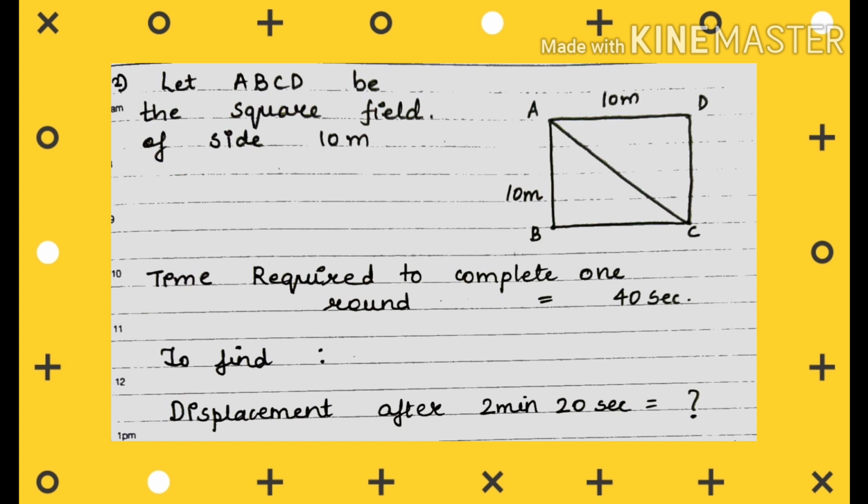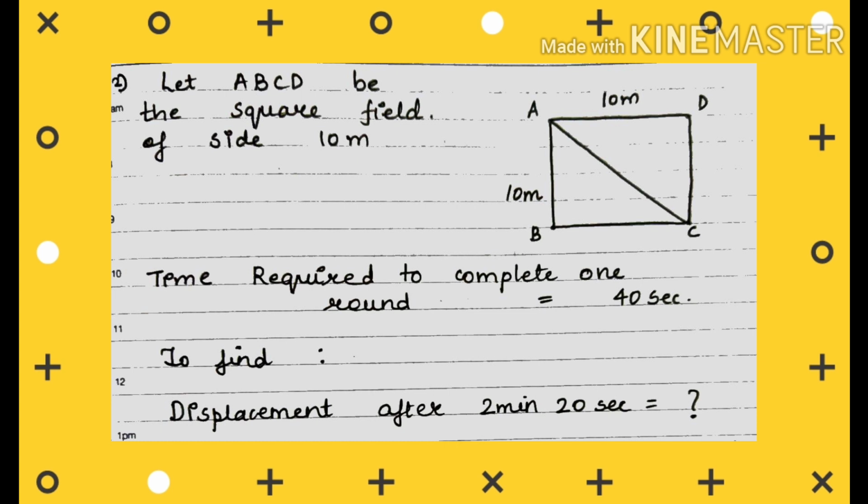So he has completed 3 complete rounds. After completing 3 complete rounds, he again reaches point A. 3.5 rounds: he has not completed only 3 rounds. He has completed 3.5. 0.5 means half of the field, which means the farmer may have reached point C, which is the half of the field.